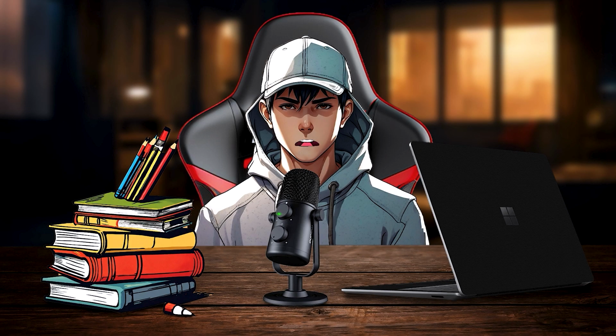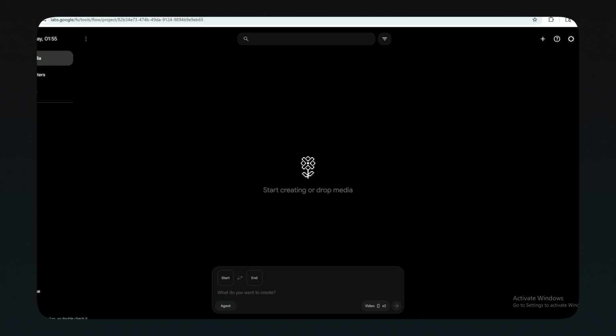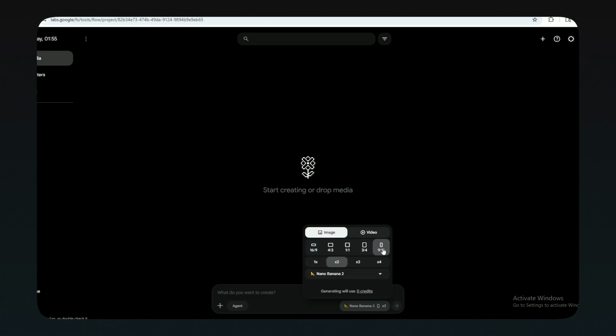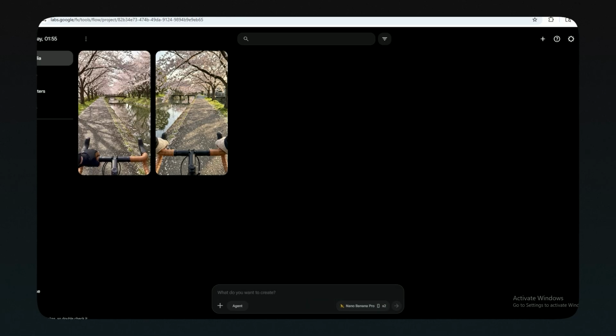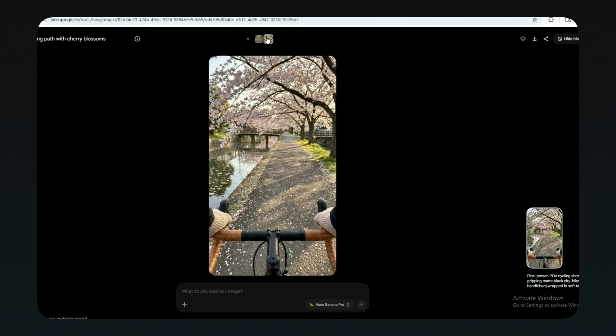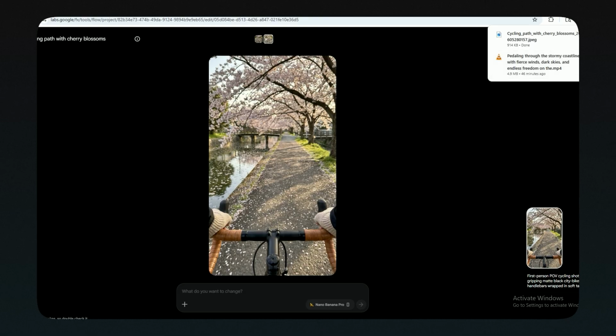First, let's create the image. Copy the image prompt and head over to Flow AI. Inside Flow AI, go to the image generation section and paste your prompt. Choose a realistic model like Nano Banana 2 or Nano Banana Pro. Set the aspect ratio to 9:16. And select Image Output and generate your image. And look at this, the lighting, the atmosphere, the cinematic feel. It literally looks like someone recorded this on a real bike ride. Pick the image you like the most and save it.